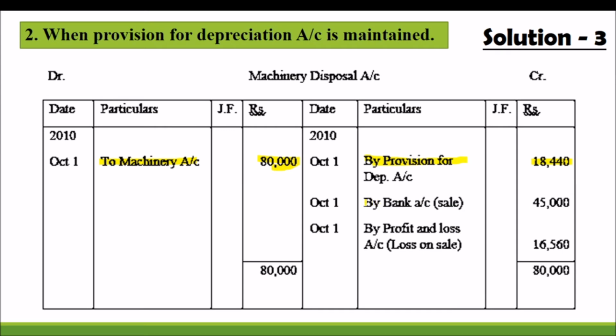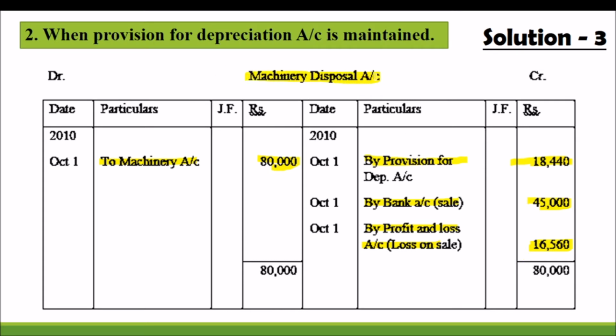And what is the selling price? 80,000 is the cost of the asset which is sold. Selling price 45,000. So 80,000 minus 45,000 minus the amount of depreciation shows a loss. That asset was sold at a loss of rupees 16,560. So remember the calculation and preparation of the machinery disposal account.